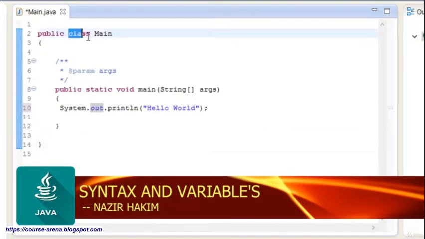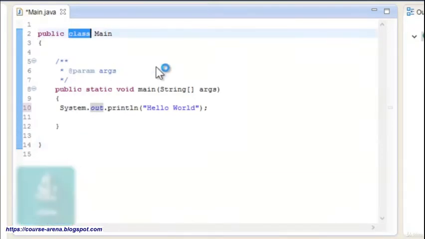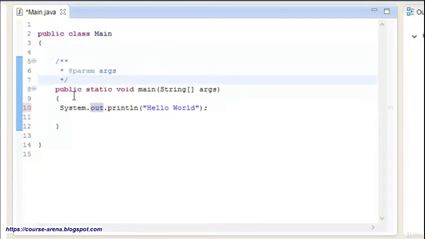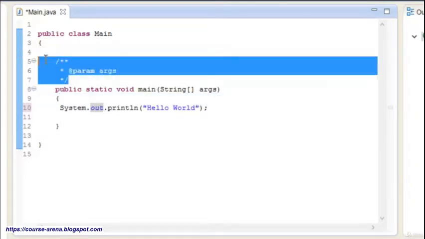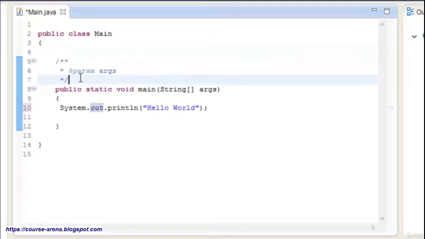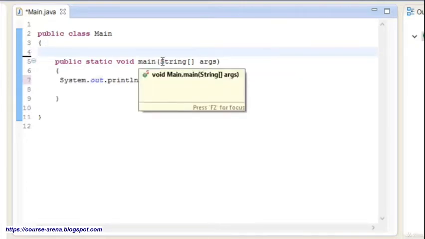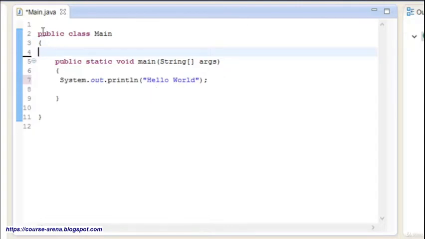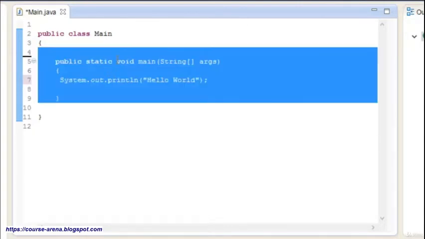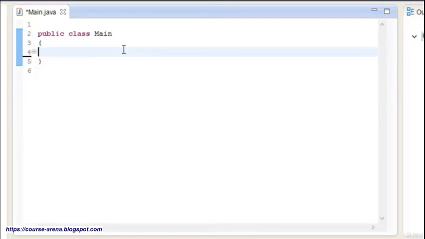So, class: everything in Java is always going to be inside a class. As you know, I have deleted one line that says auto-generated code, which was actually a comment. I'm going to remove this one because this is also a comment, but it takes more lines. So let me remove the comments. Now, as you can see, all of the lines are created like that. Now I'm going to explain what has been written right over here. So remove all of this. I'm going to hit backspace.